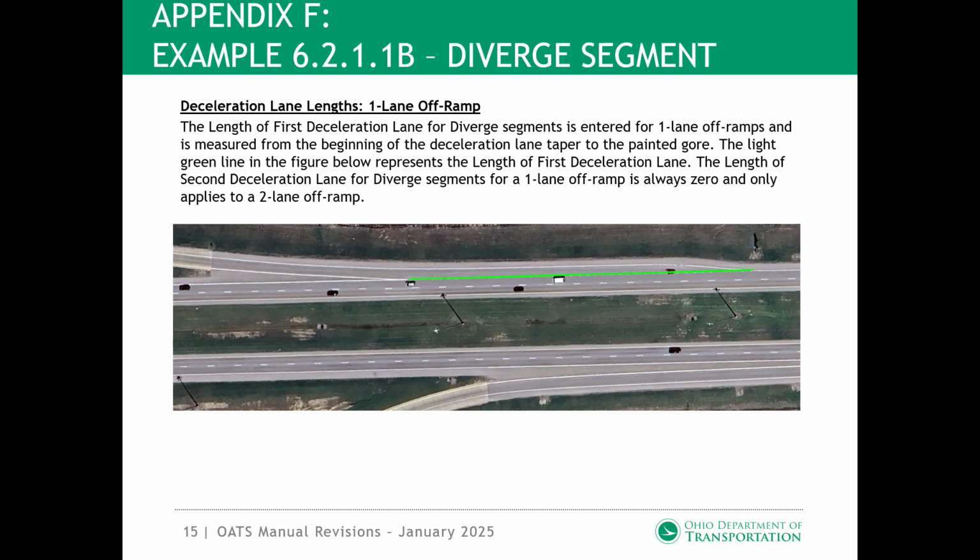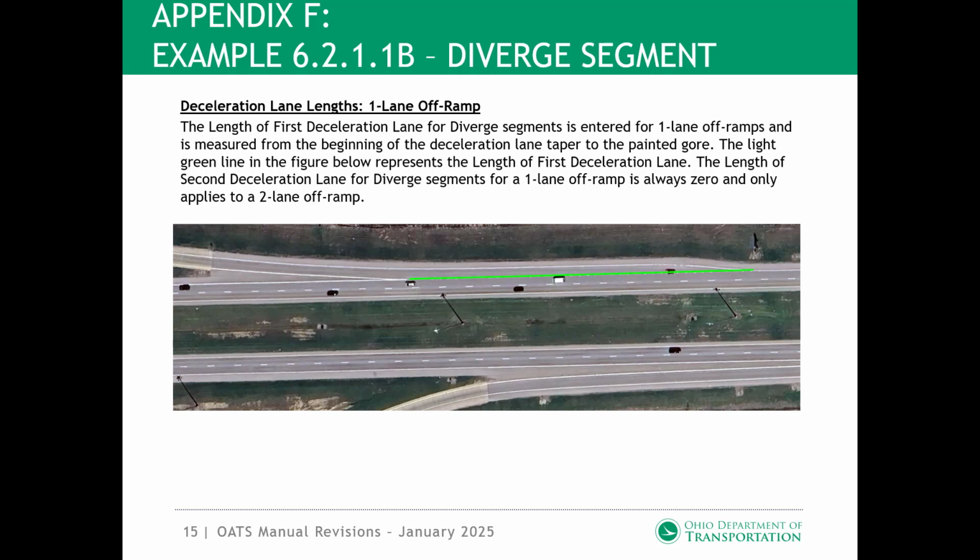The length of first deceleration lane for diverge segments is entered for one-lane off-ramps and is measured from the beginning of the deceleration lane taper to the painted gore. The light green line in the figure below represents the length of first deceleration lane.